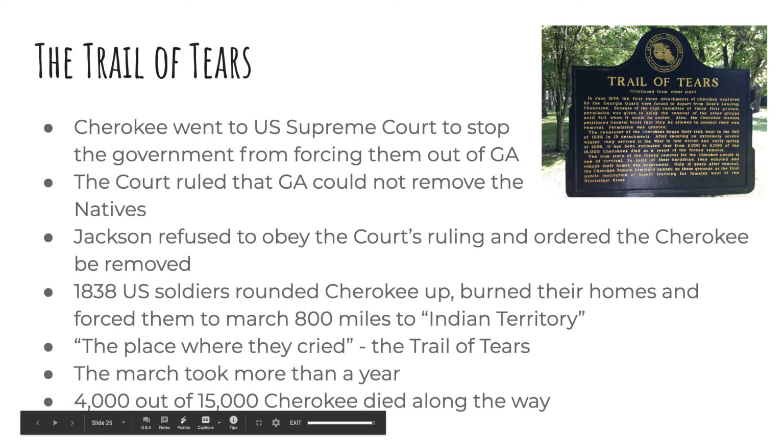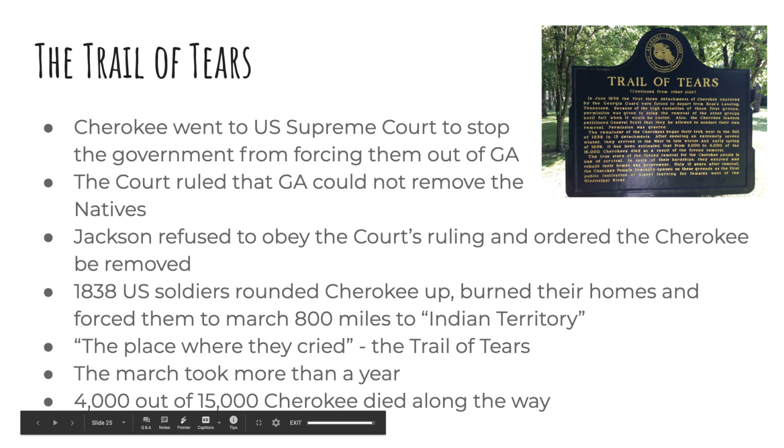Okay, so let's talk about the Trail of Tears, and this is unfortunately one of the saddest parts of Native American history. So after the Indian Removal Act passed, the Cherokee did not want to move. They didn't want to relocate. So they went to the U.S. Supreme Court to stop the government from forcing them out of Georgia. The court actually said that Georgia could not remove the natives, so they were not allowed to force the Cherokee out of their land. However, President Jackson refused to obey the court's ruling and ordered that the Cherokee be removed.